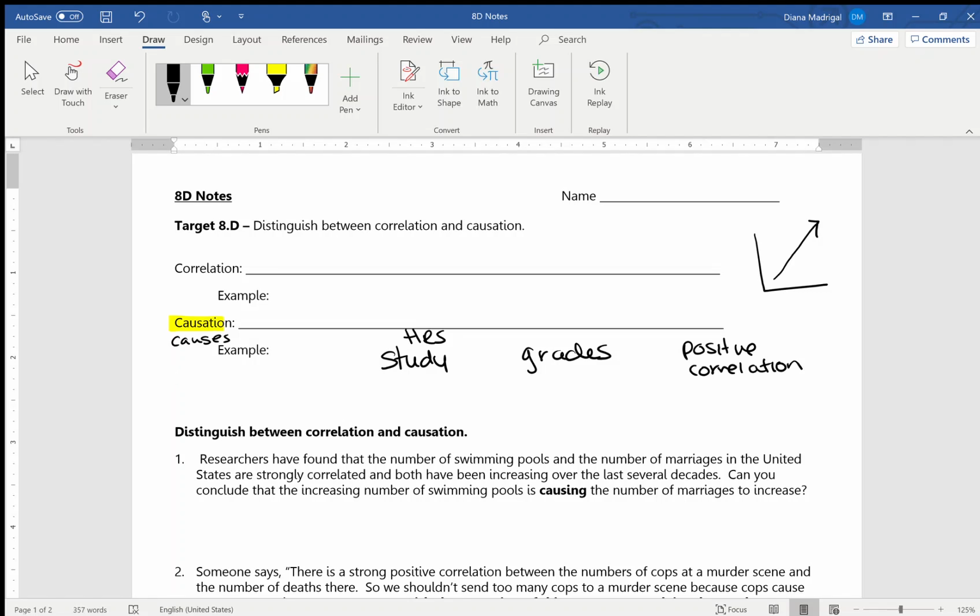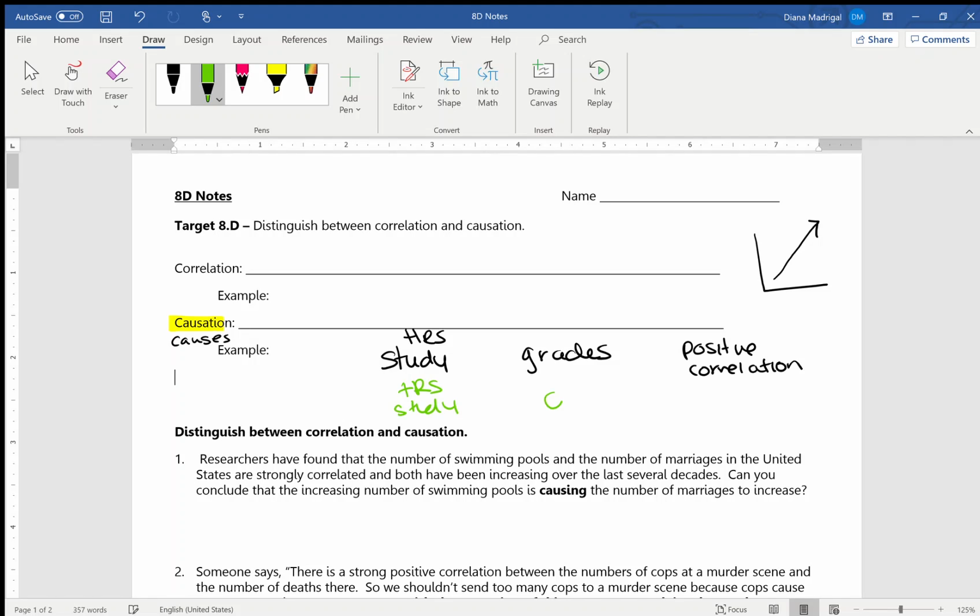Now let's think about the causation. Well, if you study more hours, it makes sense that you might have better grades than when you do not study. Okay, that's why we tell you all the time, study before a test, study before a quiz. Because technically, if you are studying, you should be getting good grades. So yes, the relationship between these two is actually going to be a correlation and causation. If you don't study, you get bad grades. It's common sense, right?